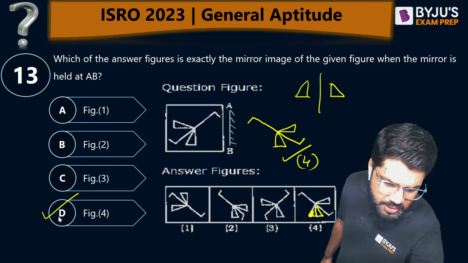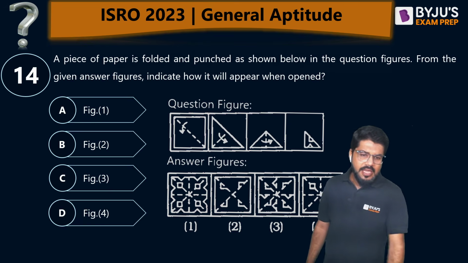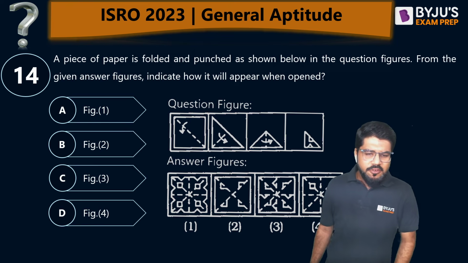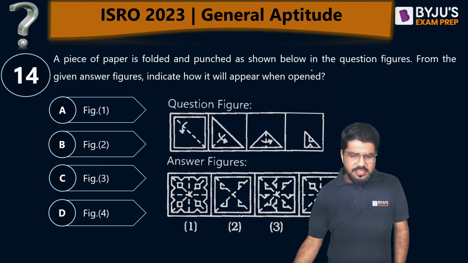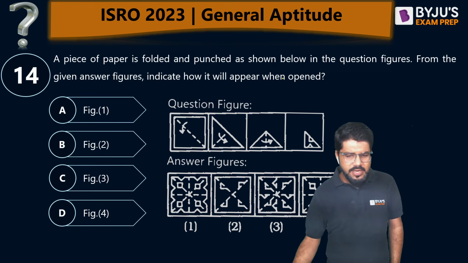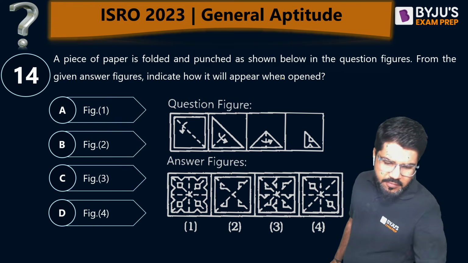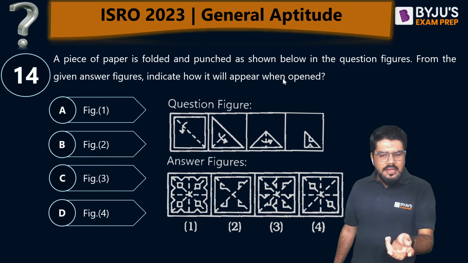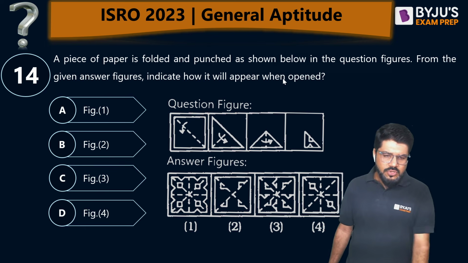And at the end of the day, next question, guys, paper folding. One more of spatial aptitude kind. A piece of paper is folded and punched as shown in the question figure. From the given answer figure, indicate how it will appear when opened back. Again, guys, pause your video, take 30-40 seconds, sufficient to solve this question.